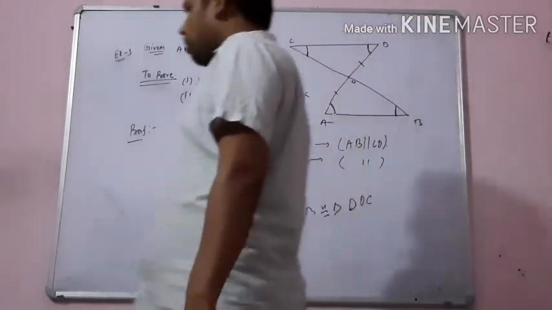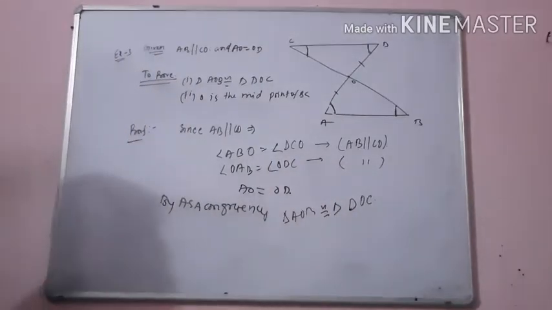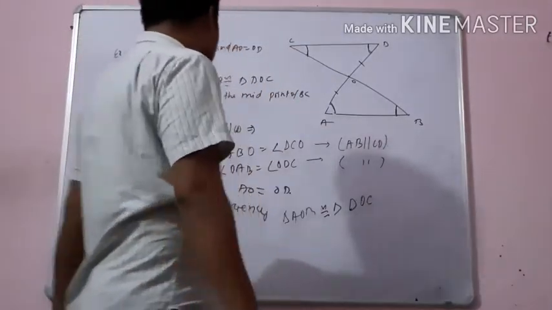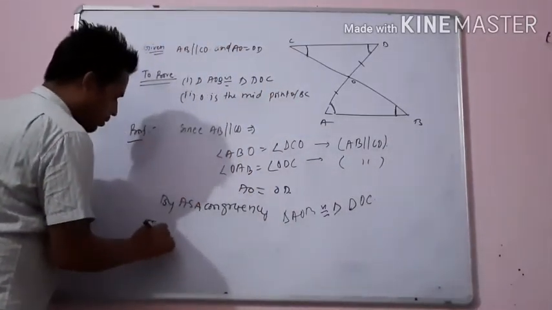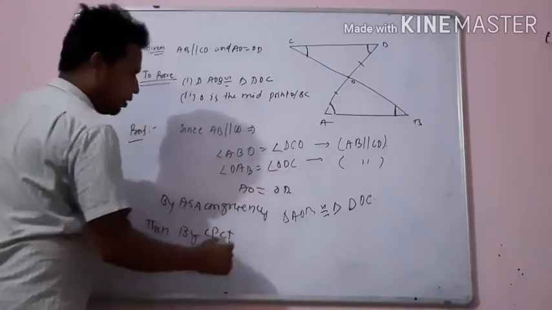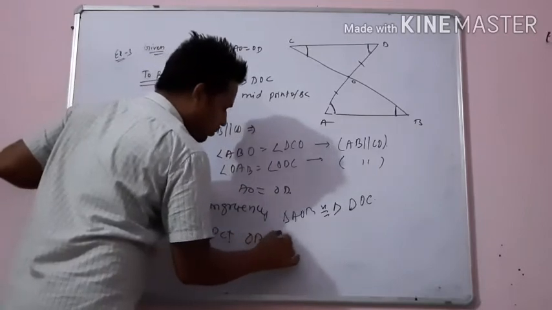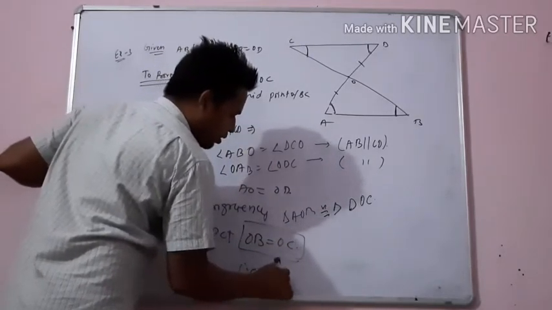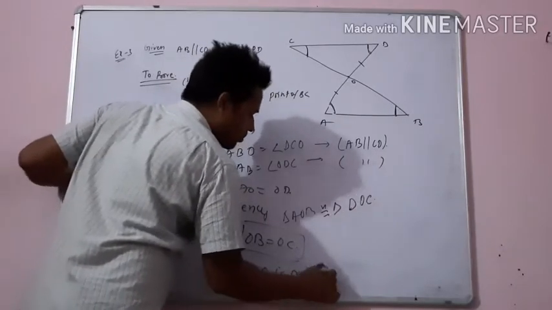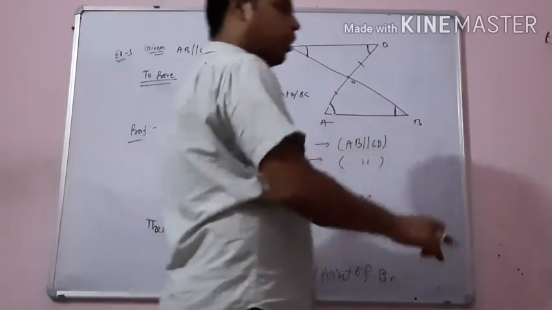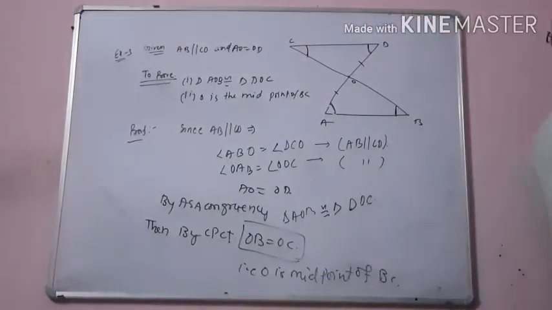Now what we have to prove is that O is the midpoint of BC. Then by CPCT, OB equals OC, that is, O is the midpoint of BC.